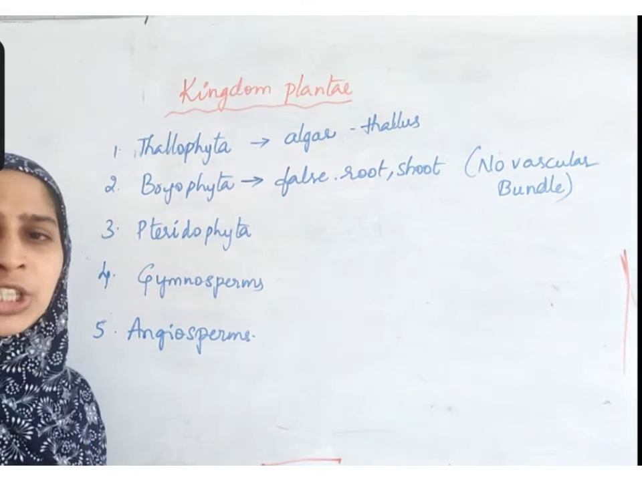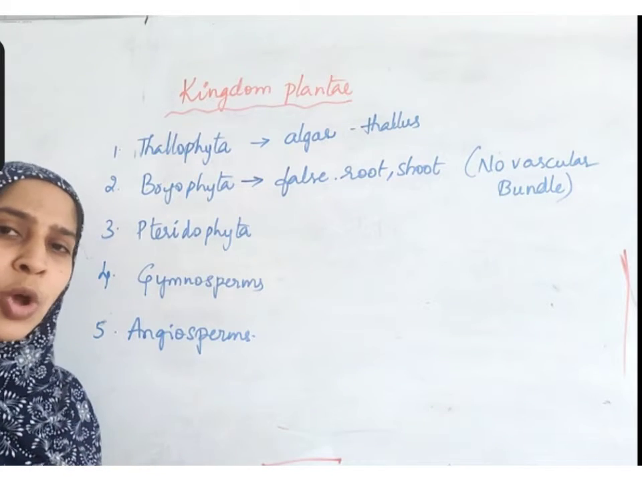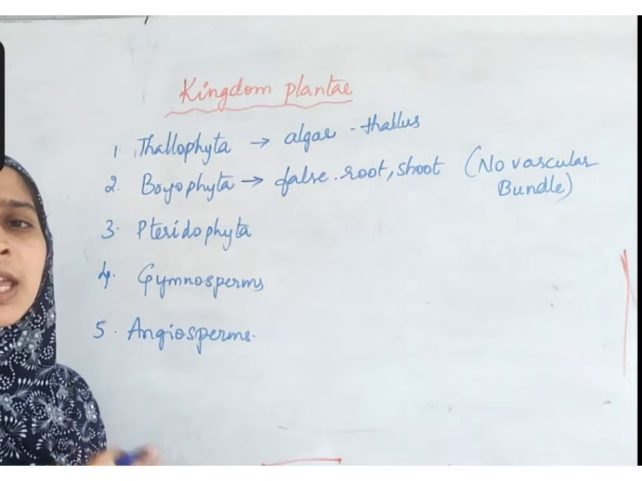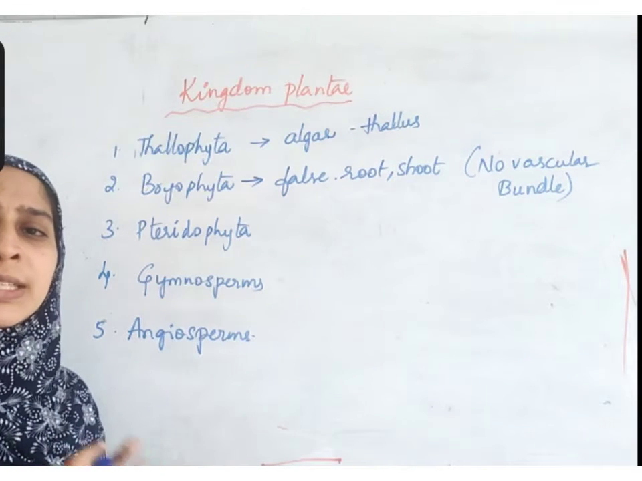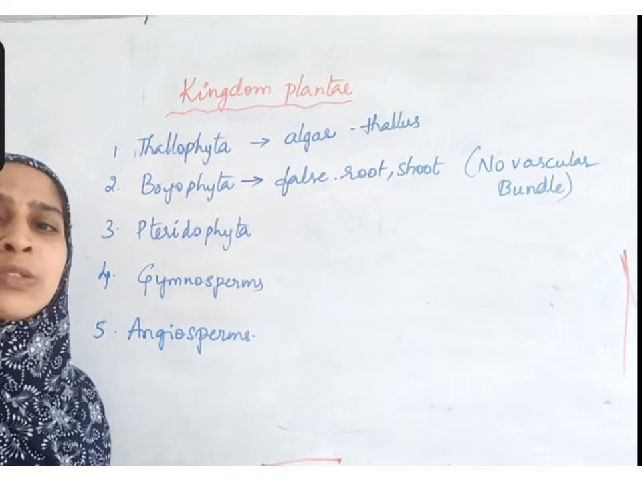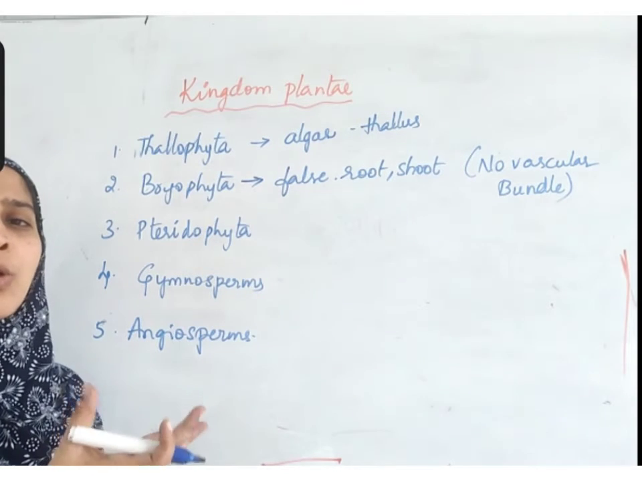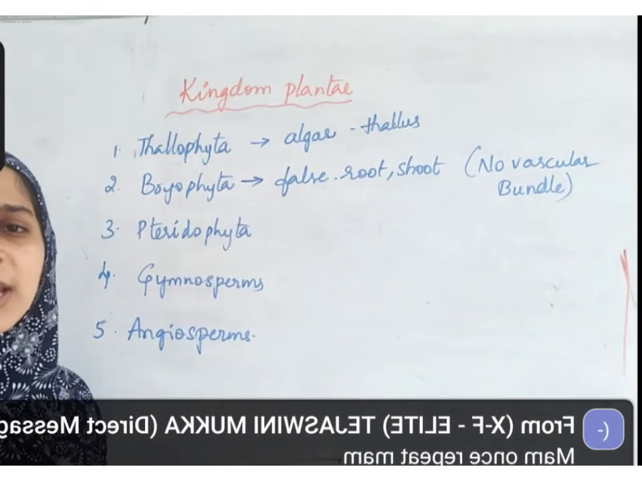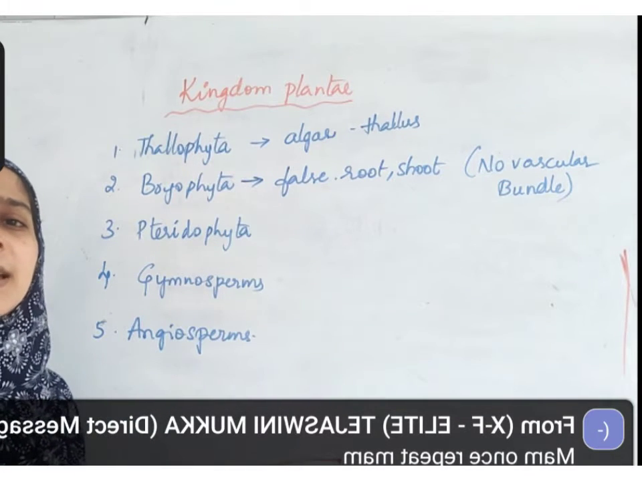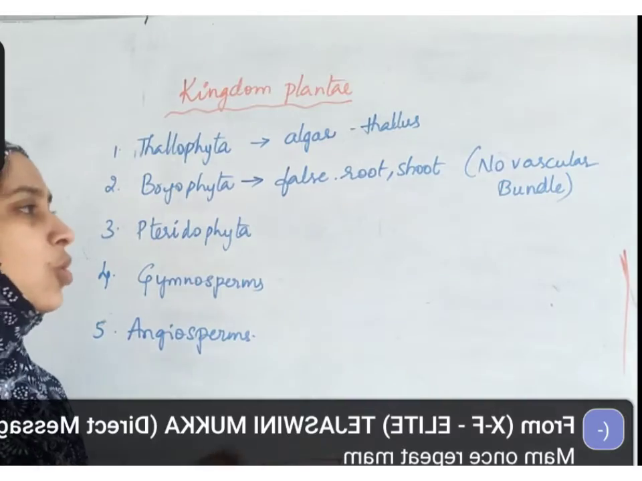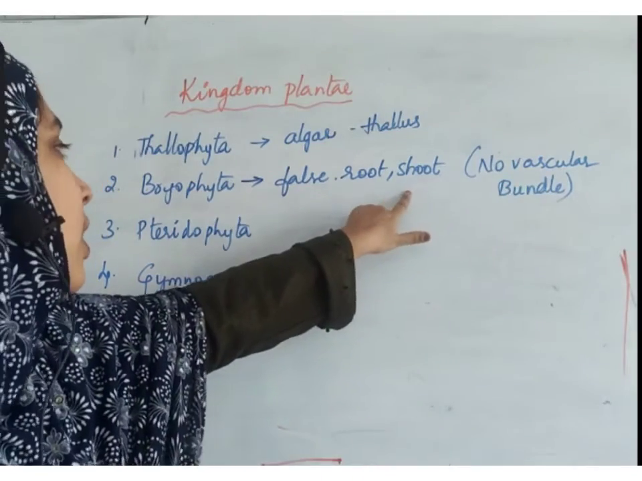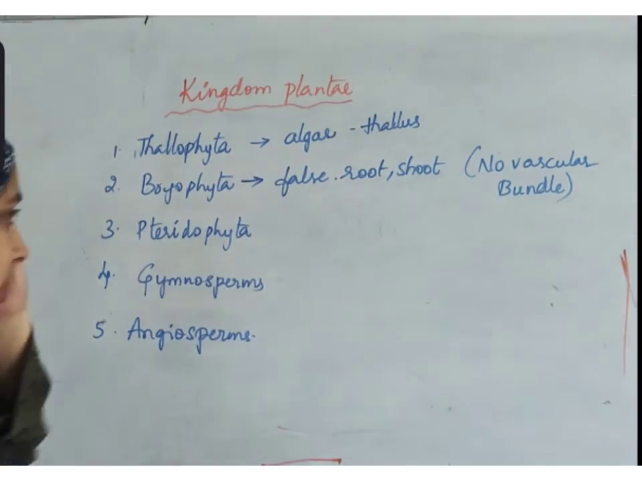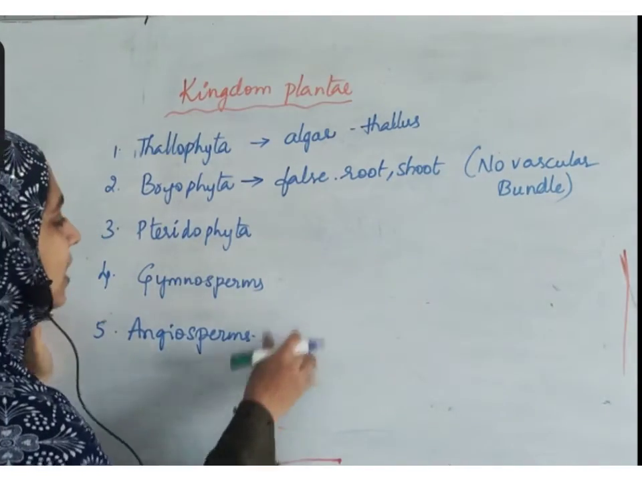There is one structure which grows into the soil, which absorbs water and minerals, but there is no xylem and phloem in the center of that structure. There is one structure which grows on top of the ground, which has leaf-like structure, stem-like structure, but there is no vascular bundle in the center. So Bryophyta consists of false root and shoot. That means these organs do not have any vascular bundle.